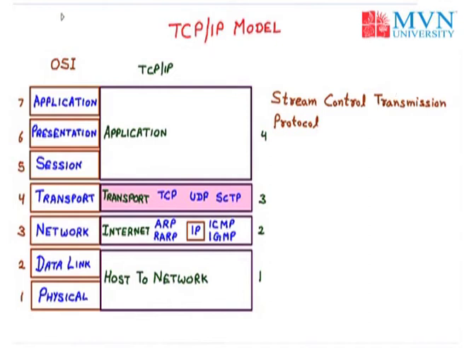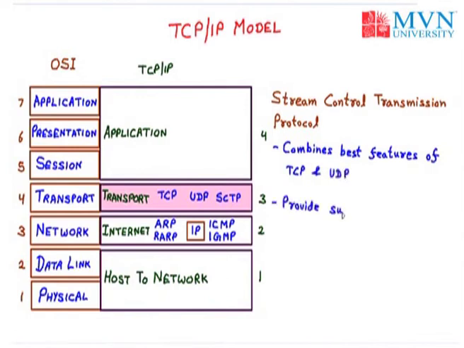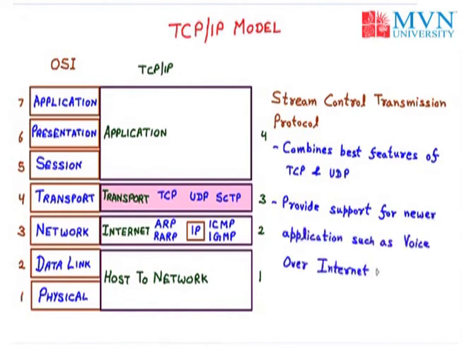So we can say that SCTP combines the best features of TCP and UDP, and it also supports newer applications like VoIP, that is, voice over internet. So that is all about the transport layer. In the transport layer we have discussed TCP, UDP and SCTP: TCP for connection-oriented, UDP for connectionless, and SCTP, the combination of TCP and UDP.